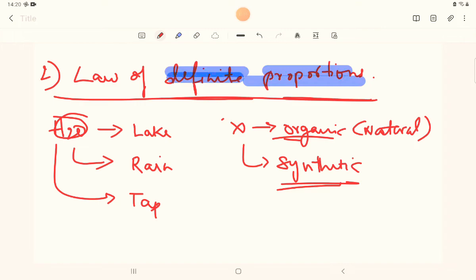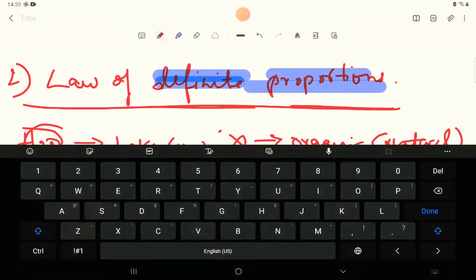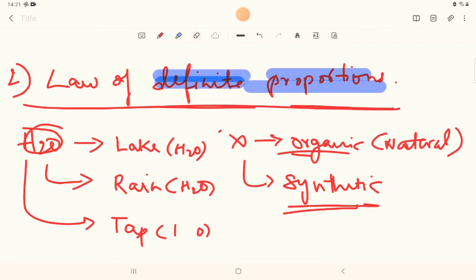For example, H2O. In a lake, obviously H2O is there. Rain, H2O. Tap, do we get H3O and all? No, right? There also we'll get H2O itself. So this is what the law wants to say.